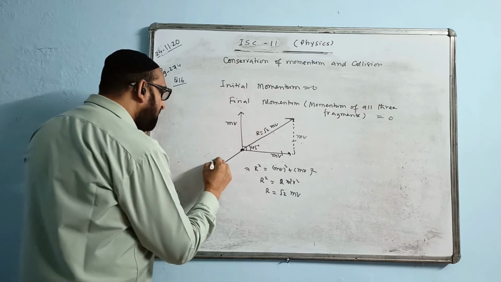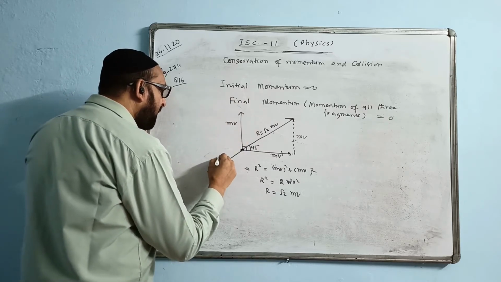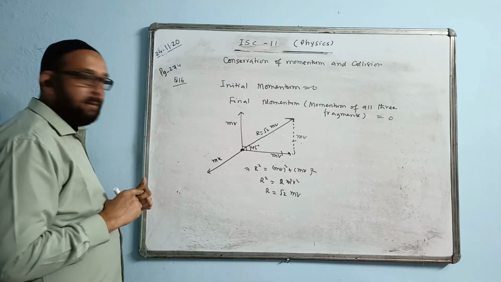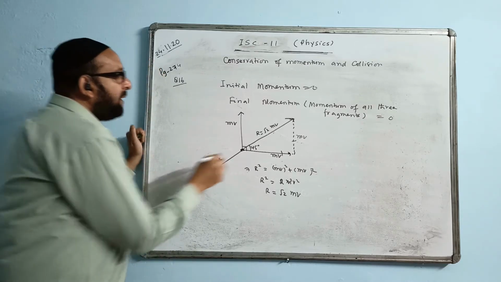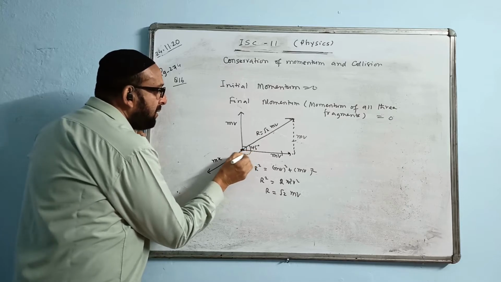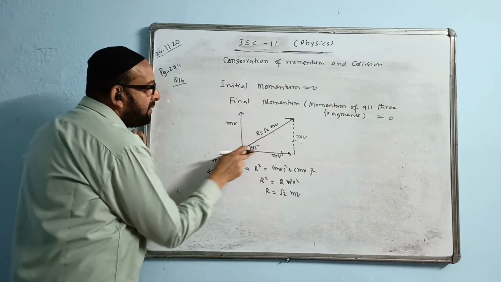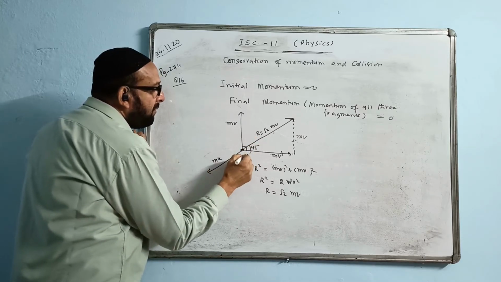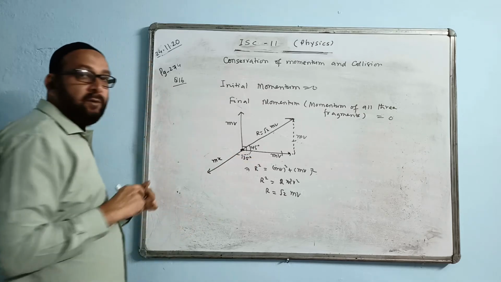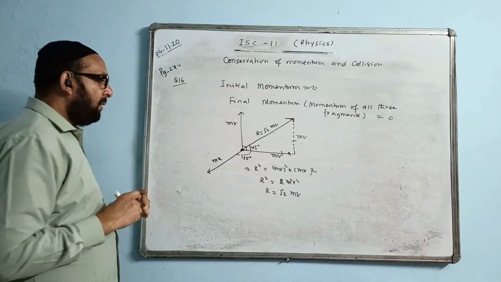So the third fragment's mass is m. Let us suppose the velocity of the third fragment is x. And what direction does it act? Let us take the direction. This entire thing is a straight line. This is 45 degrees. This will be how many degrees? Then 135 degrees. The direction we know is 135 degrees.